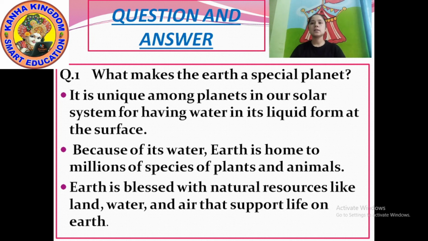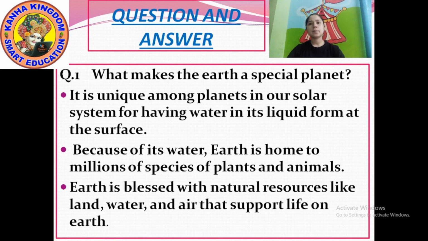What makes the earth a special planet? Write down the question.